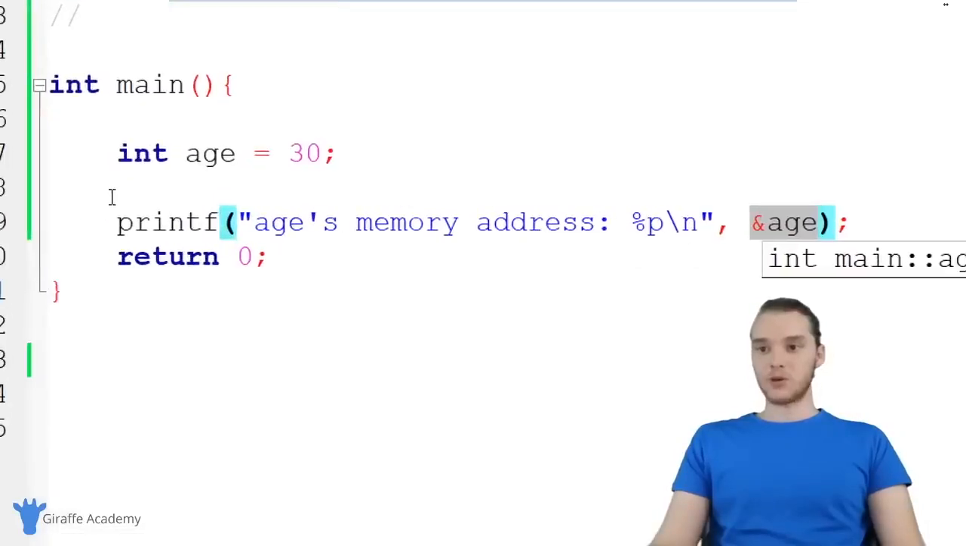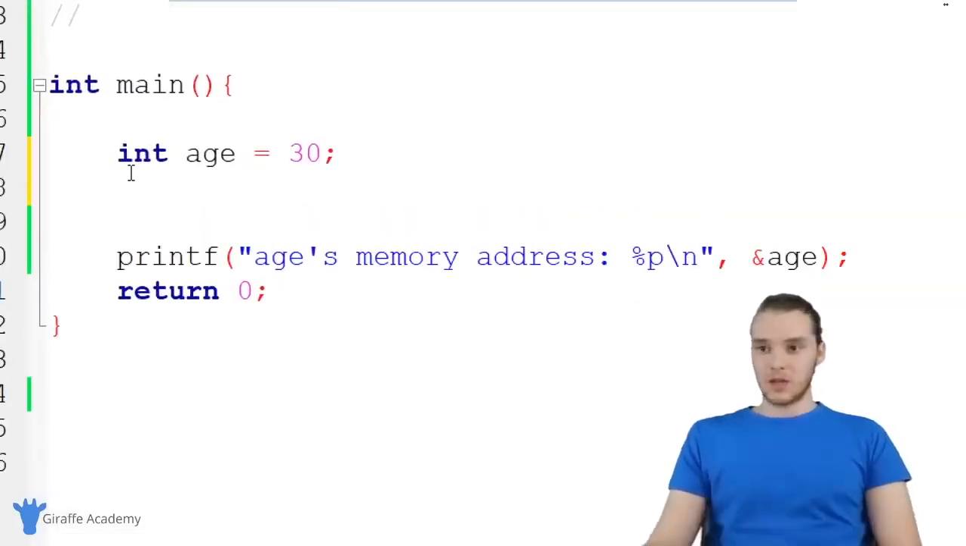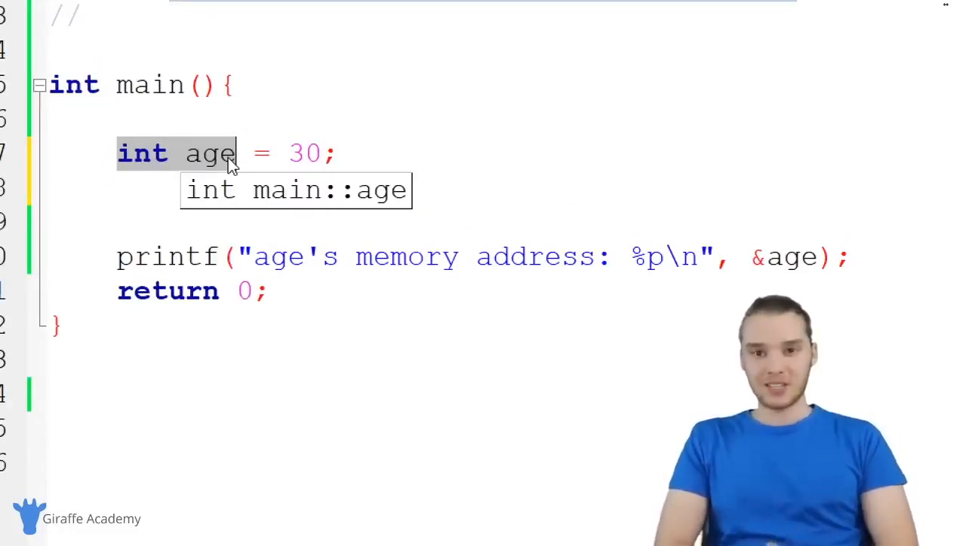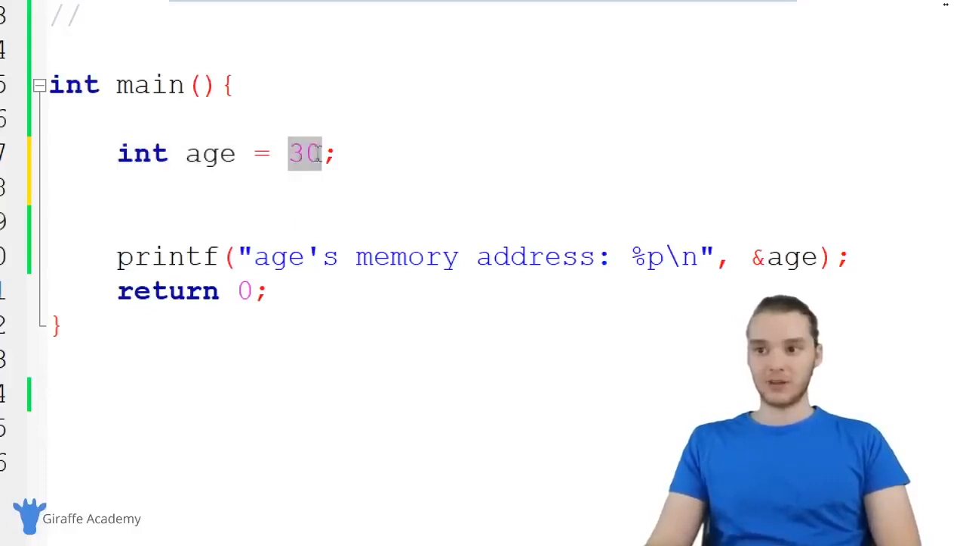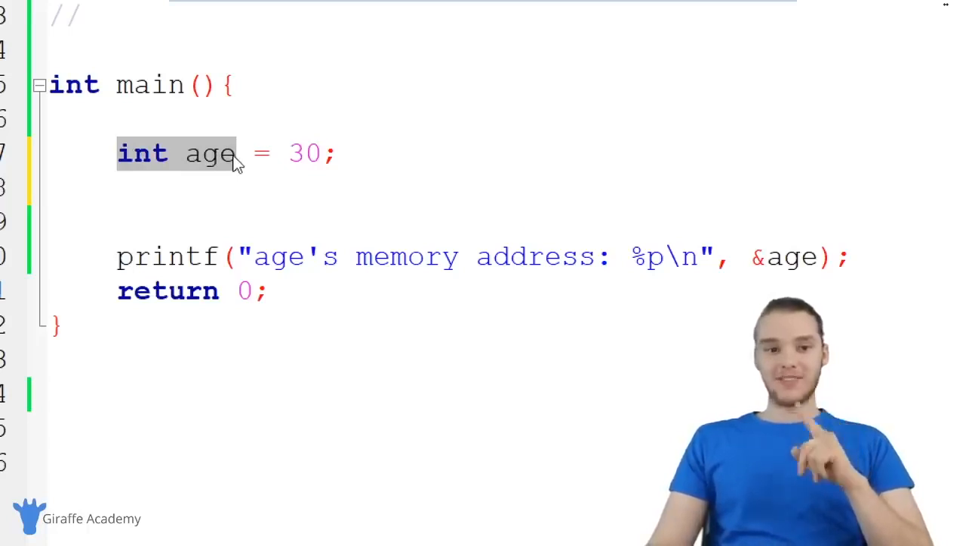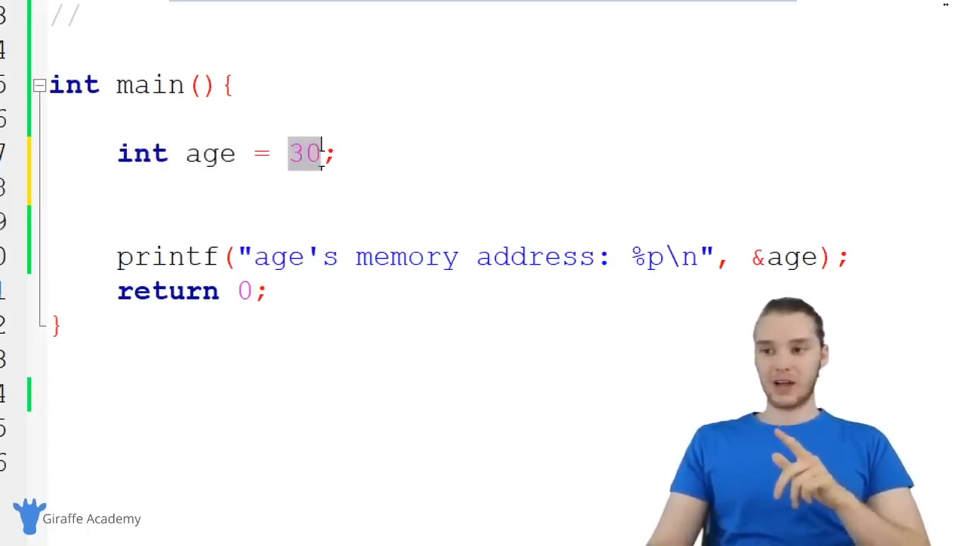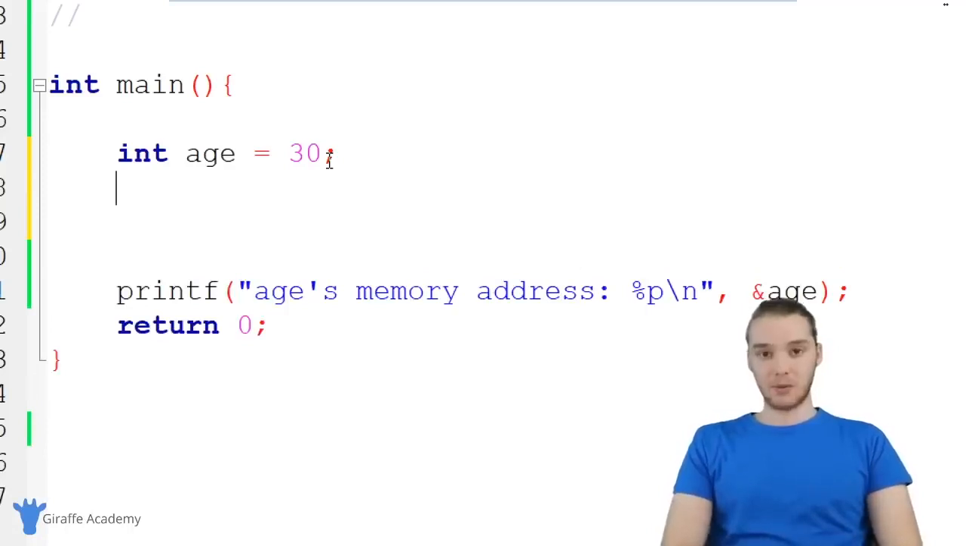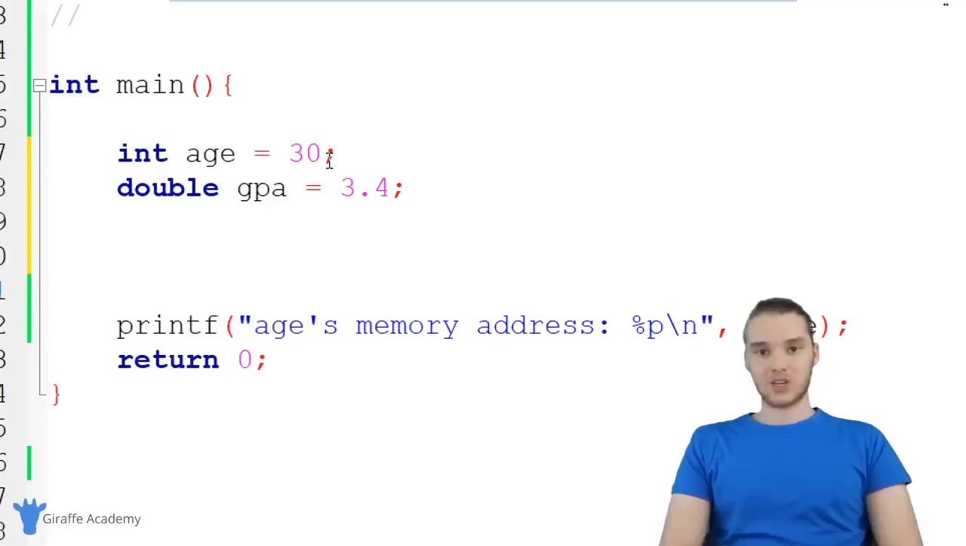Now that we understand that, I want to show you guys how we can work with these pointers. So over here, I have an integer variable called age, and this integer variable is storing an integer value 30. I could also create a double variable called GPA, and inside of this double variable, I could store a double value like 3.4. I could also create a char variable called grade, and inside of this char variable, I could store a character, A.